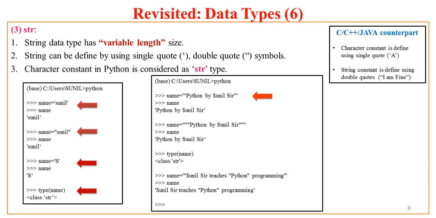Now what are the advantages of using such a complicated thing? The advantage is, suppose you want to specify a multi-line string, or a string which has certain words in single quotes or double quotes, and you want those words to be printed with those special symbols. In that case, Python asks you to specify such strings in either triple single quotes or triple double quotes. Now if I ask Python what is name, Python returns me that long string Python by Sunil sir in single quotes.